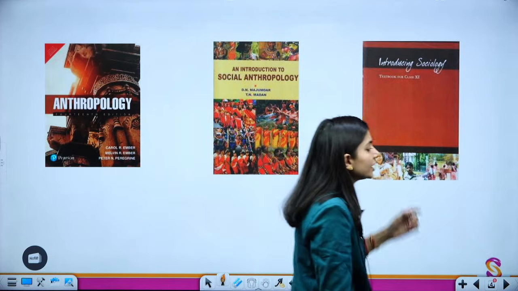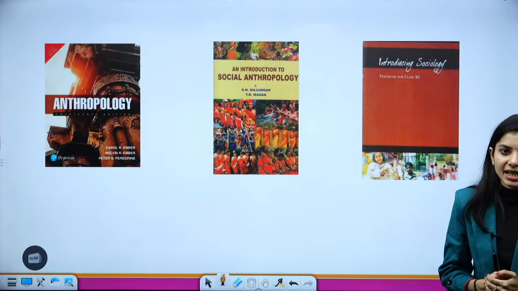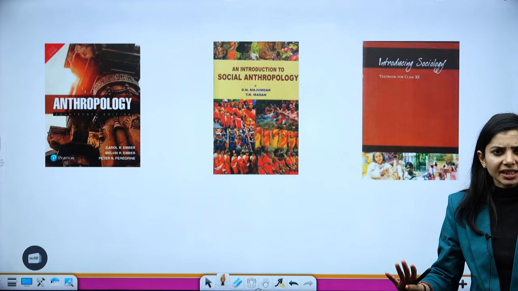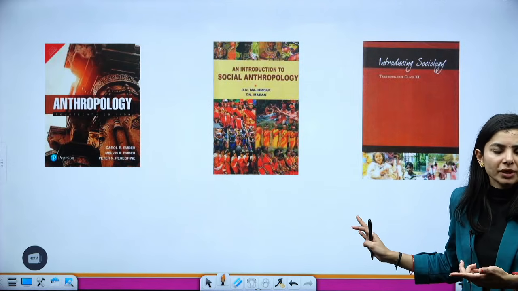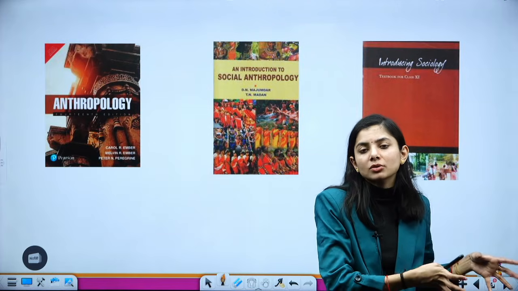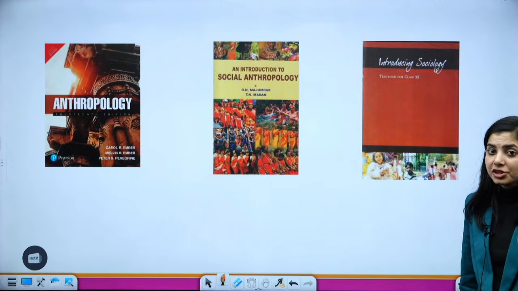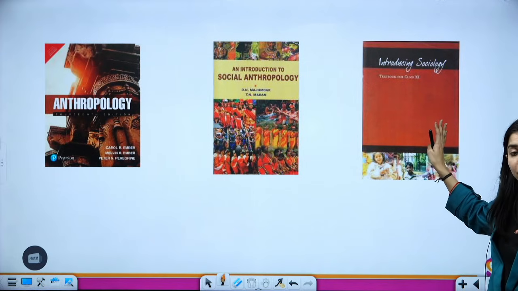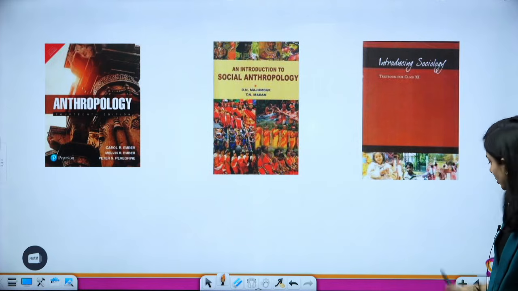Then there is another book, which is basically the NCERT, Introducing Sociology. This is the class 12th NCERT which will provide you a basic understanding. This is not something advanced. This is only if someone wants to start. For example, if someone wants to have a basic understanding of what this subject is all about, they can study it. Although we do not have any standard NCERT book for anthropology, this is for sociology, but socio-cultural anthropology overlaps with sociology around 33%, so we can rely upon this source.